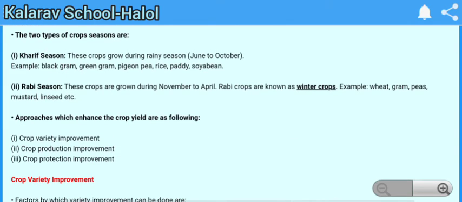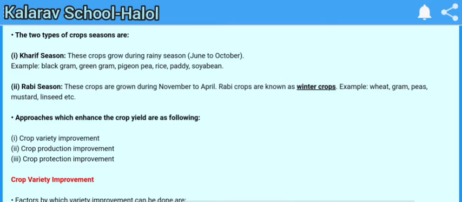Next, approaches which enhance the crop yield are as follows. How do we increase the crop yields? There are mainly three methods: crop variety improvement, crop production improvement, and crop protection.